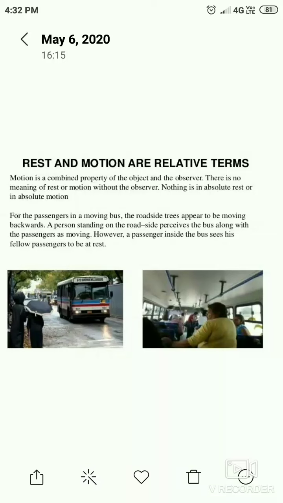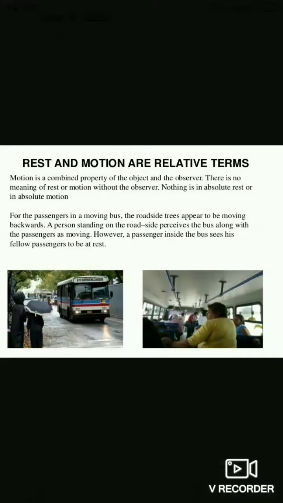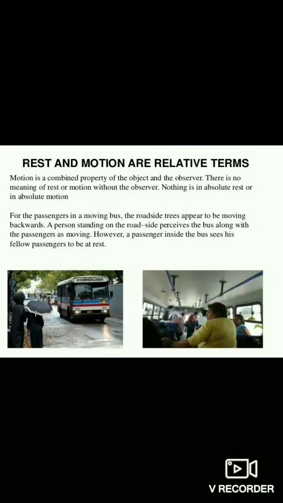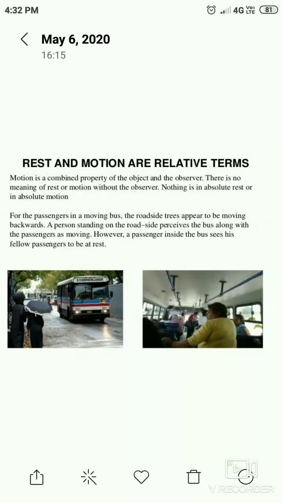But if we look outside the bus, we can see that the position of our body keeps changing with respect to the objects such as the trees and the houses by the side of the road. This shows that our body is in motion with respect to the trees and other fixed objects outside the bus. So we can say that when two bodies are in motion, the change of position of one body with respect to the other depends on two factors: one is speed and the other is direction of the motion.